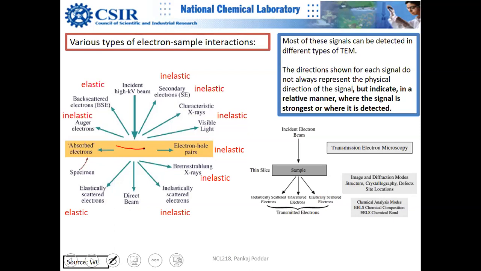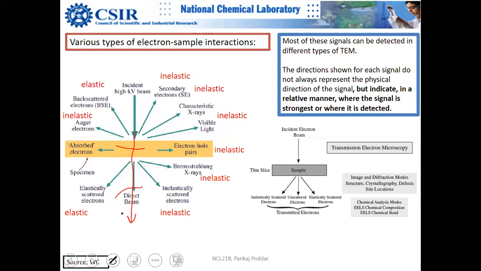So when the beam hits your specimen, there is one possibility that the beam will go through unscattered, uninteracted. I told you that there is a high possibility that the beam will just go through. It will not talk to any electron or any of the nucleus. So you can call it a direct beam, but later on we will modify. It is actually not a direct beam. It is the zero diffracted beam, but in layman's language we can say that it is a direct beam.